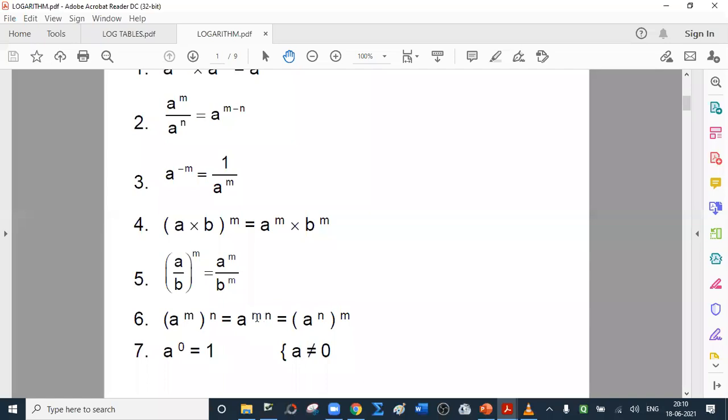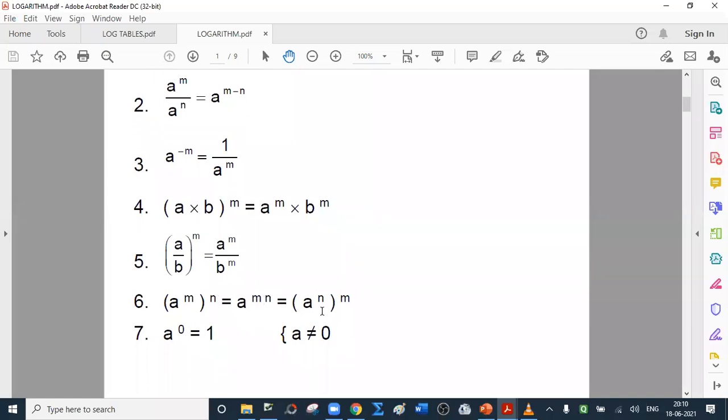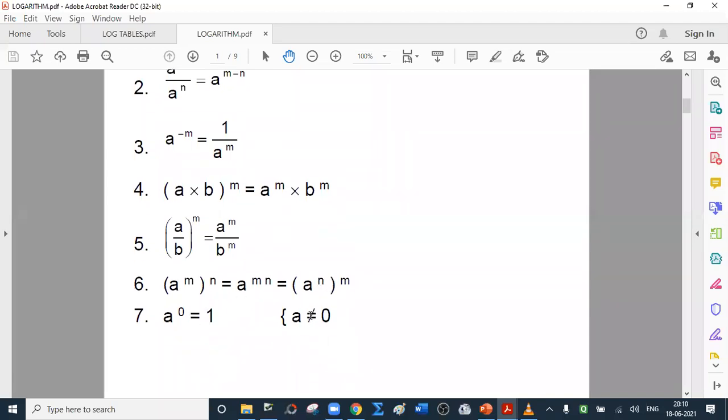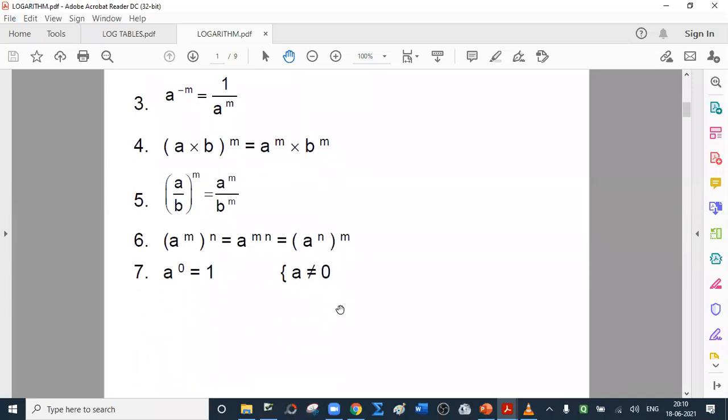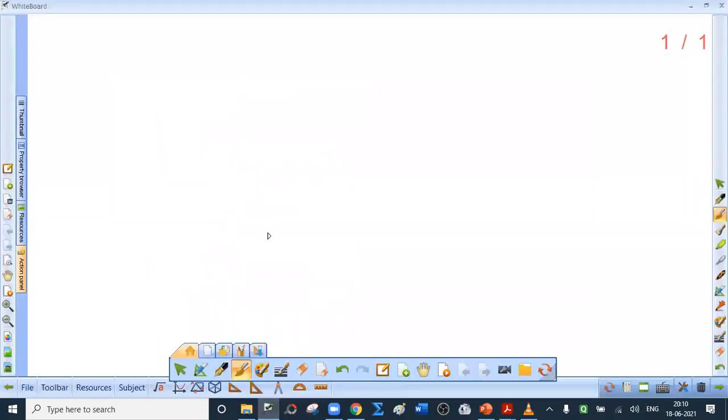Now mn is m into n. Similarly, n into m also. So I can write this as a raised to n raised to m. Now a raised to 0 is 1 provided a is not equal to 0. This is important. A raised to 0 is 1 provided a not equal to 0.